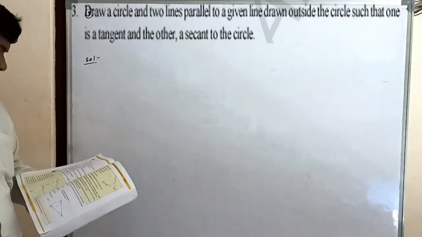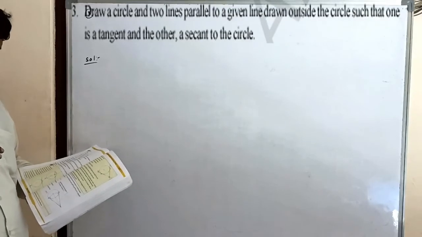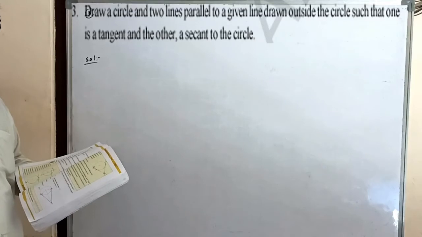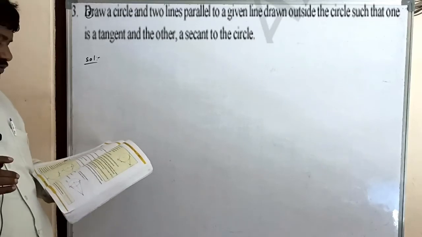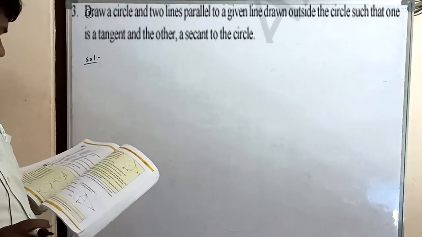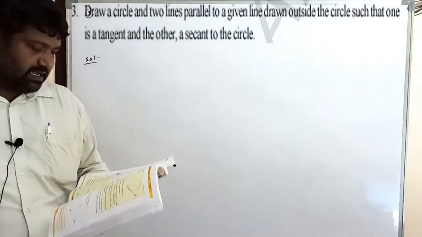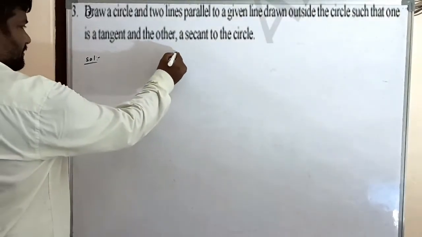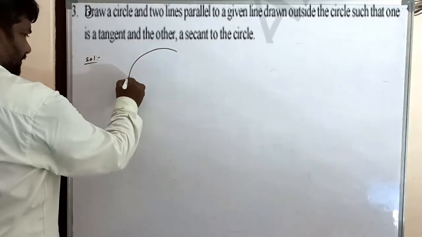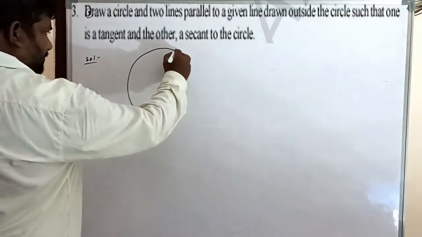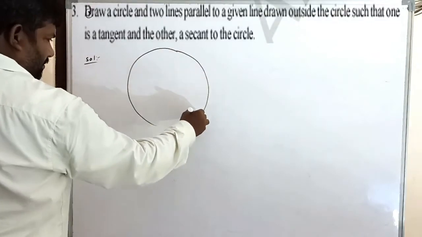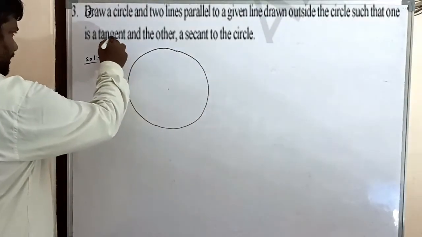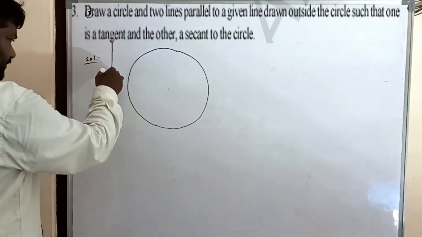Draw a circle and two lines parallel to a given line. The given line is drawn outside the circle such that one is a tangent and the other a secant to the circle. Here a circle is given, and one line PQ is drawn outside of the circle.